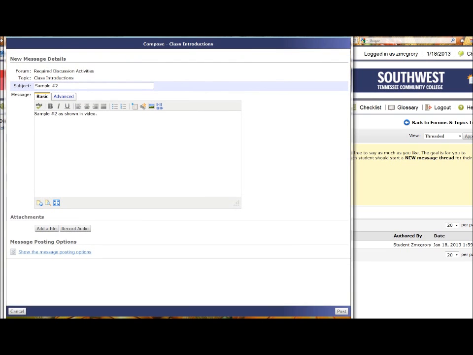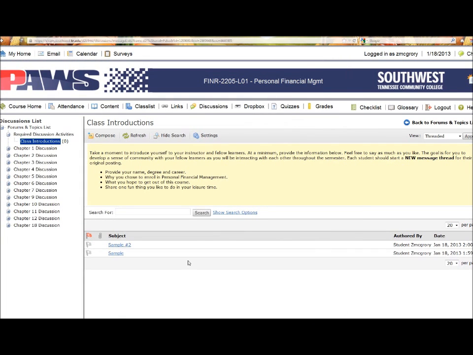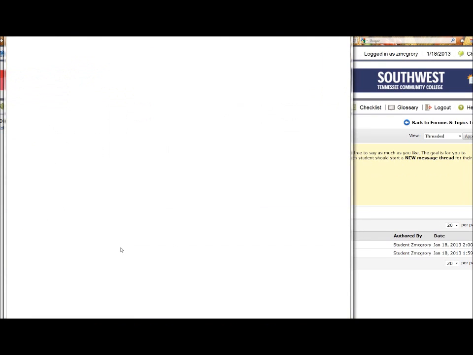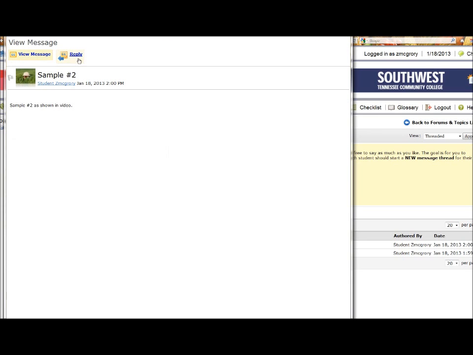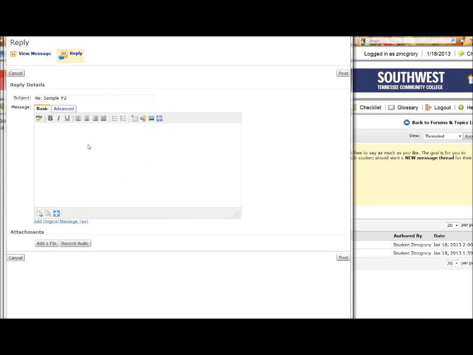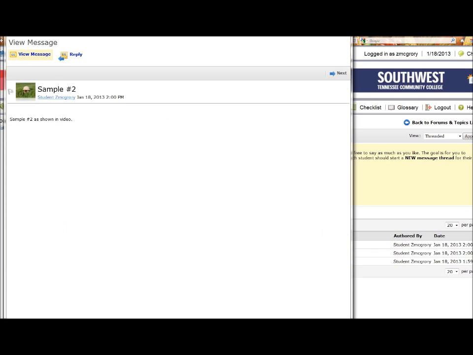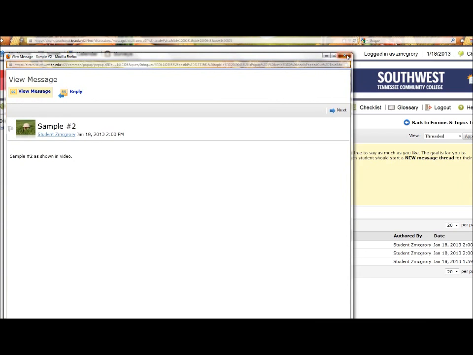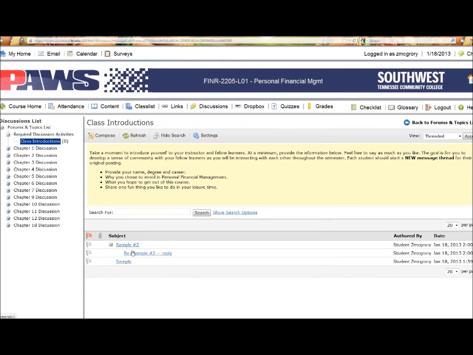Let me get this up here. See down here it says post. You really have to be looking. You might have to expand the window to see post and see where it comes in. Now maybe I wanted to reply to the sample number 2 post. There's the post, I just click reply. See how this works? This is a reply. I might even add to this to make it a little bit more descriptive. So you've got to be on the lookout for this post button. Sometimes it's way far down in the window. And I'm closing this. See how it's indented now, because they call that a thread.